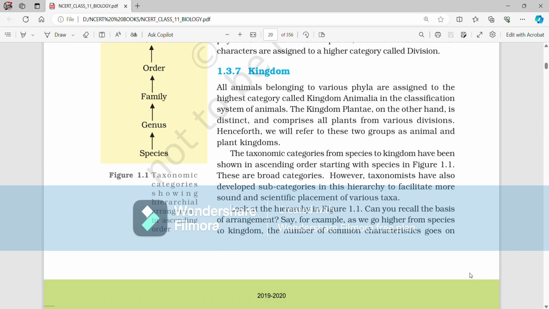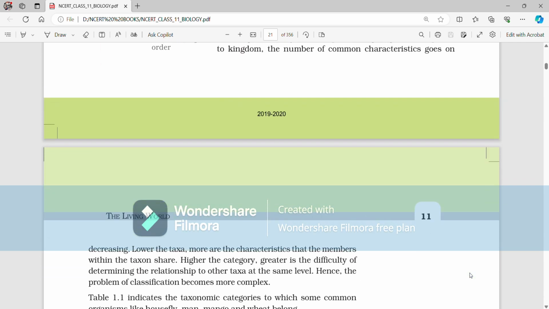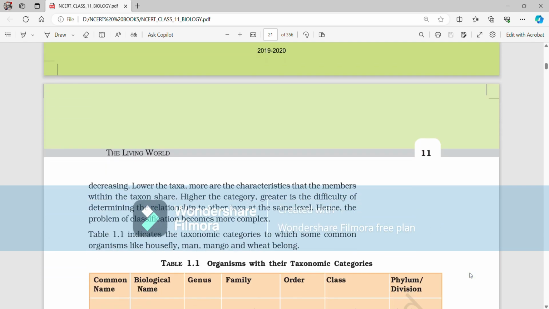Say, for example, as we go higher from species to kingdom, the number of common characteristics goes on decreasing. Lower the taxa, more are the characteristics that the members within the taxon share. Higher the category, greater is the difficulty of determining their relationship to other taxa at the same level. Hence, the problem of classification becomes more complex. Table 1.1 indicates the taxonomic categories in which some common organisms like housefly, man, mango, and wheat belong.